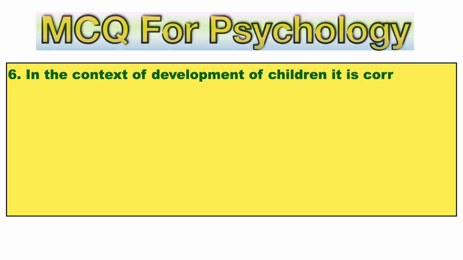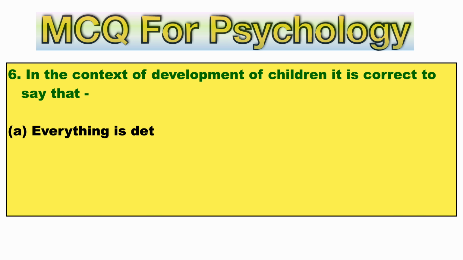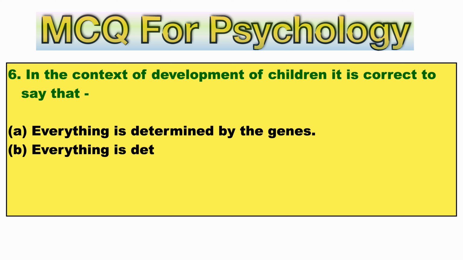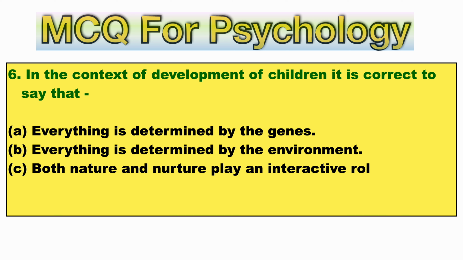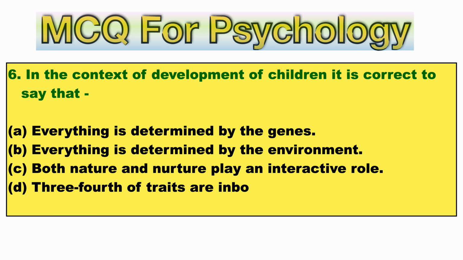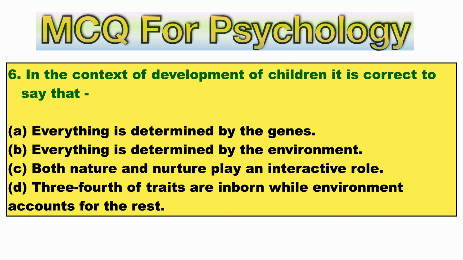Question number 6. In the context of development of children, it is correct to say that, A. Everything is determined by genes. B. Everything is determined by the environment. C. Both nature and nurture play an interactive role. D. Three-fourths of traits are inborn while environment accounts for the rest. As usual, you can pause the video or take your time to answer this question. The right answer is option number C. Both nature and nurture play an interactive role in the development of children.